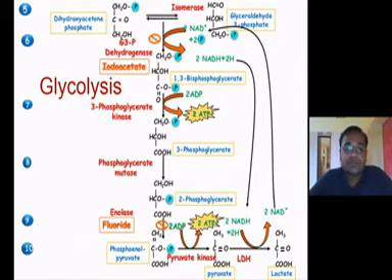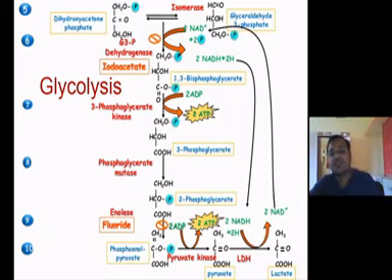Then phosphoenolpyruvate is converted into pyruvate in the presence of the enzyme pyruvate kinase. Again, in this stage we get two molecules of ATP, in the form of energy, and the second is the payoff stage that produces two molecules of ATP.